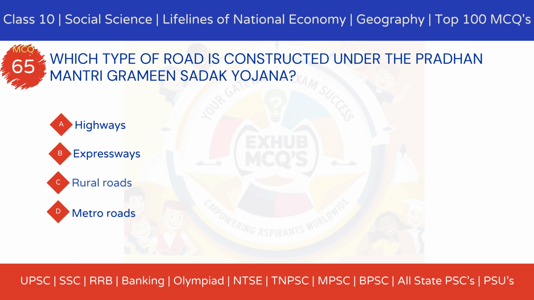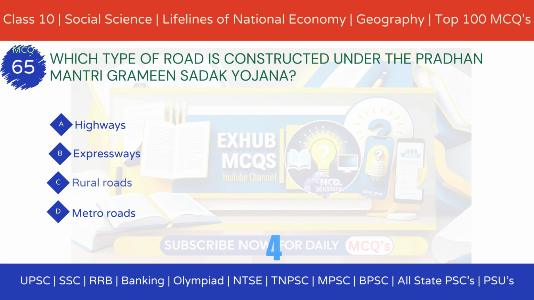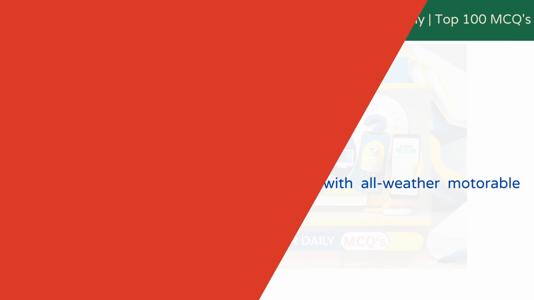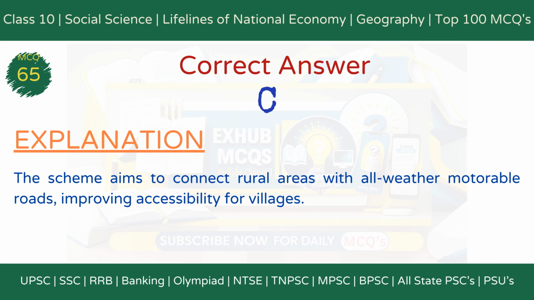Option A, highways. Option B, expressways. Option C, rural roads. Option D, metro roads. The correct answer is option C, rural roads.